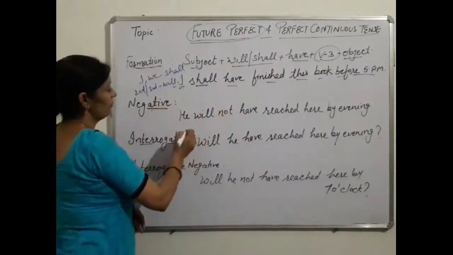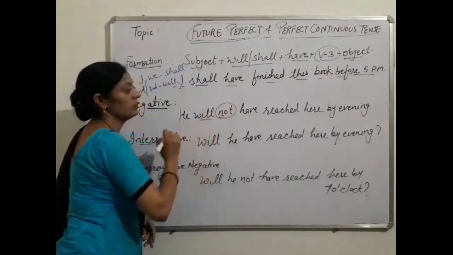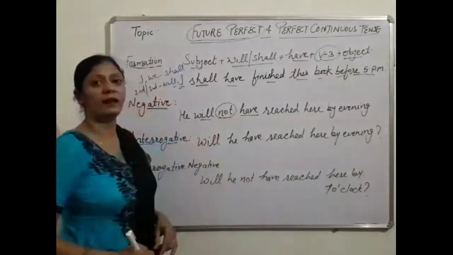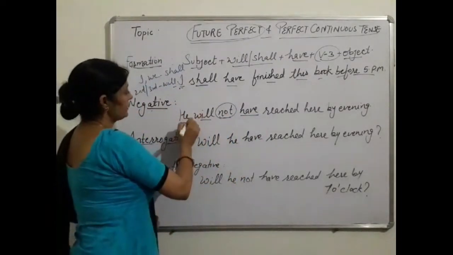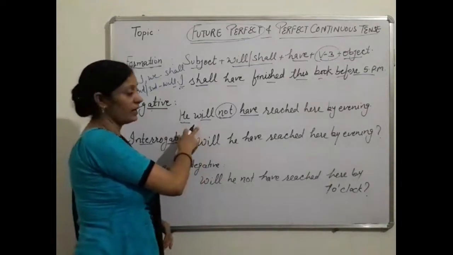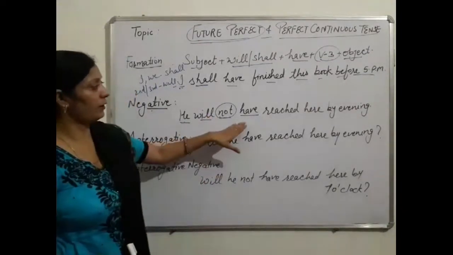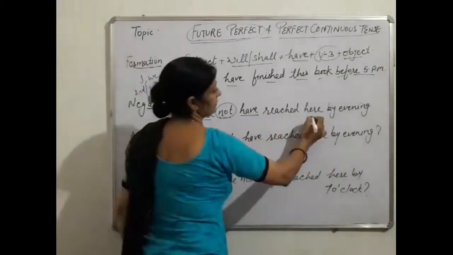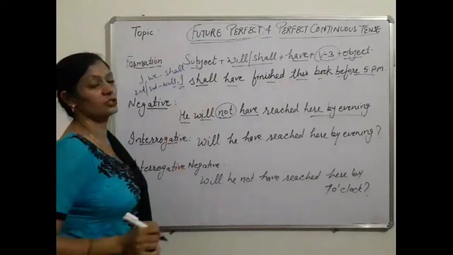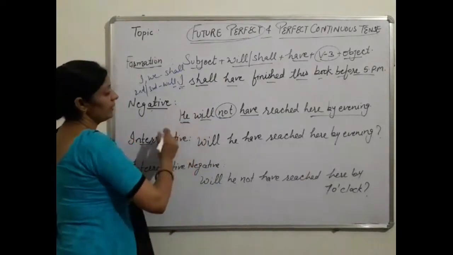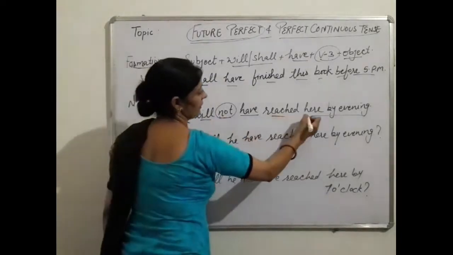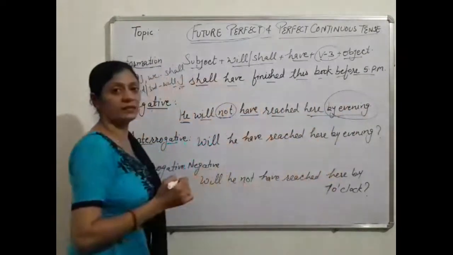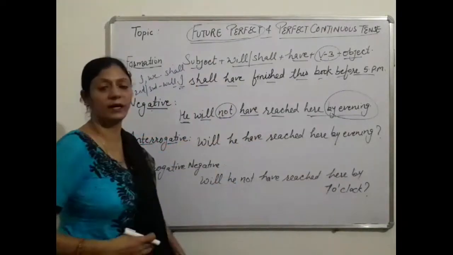Okay, in negative we use not after will or shall, or you can say we use not before have. The structure is subject, then will or shall, after that we use not, have, third form of verb, past participle, and the remaining structure is the same. For example, he will not have reached here by evening. Time is there. He will not have reached here by evening.